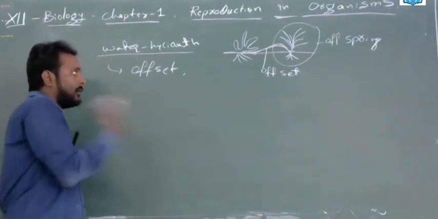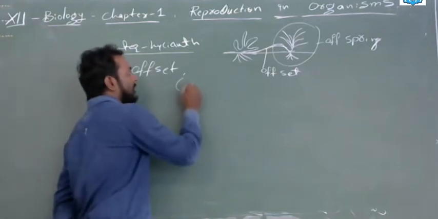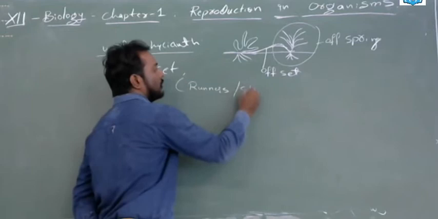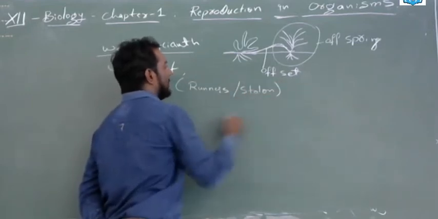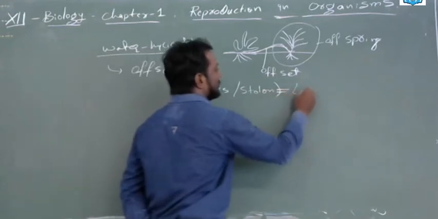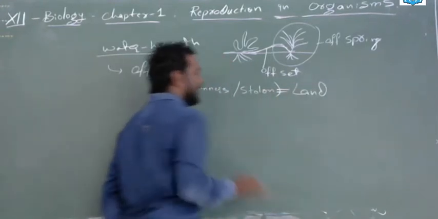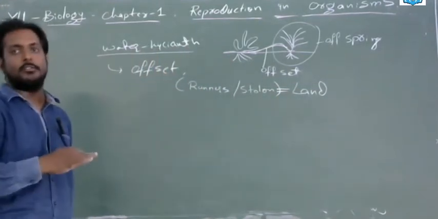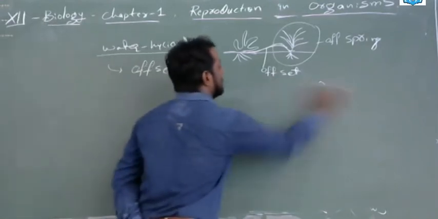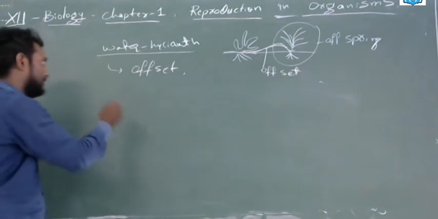In the land, whatever we see, they are called runners or stolons. This can be seen on the land. You have to remember, on the land the same phenomenon will be seen. So now we know it. Clear? Offset. Next.